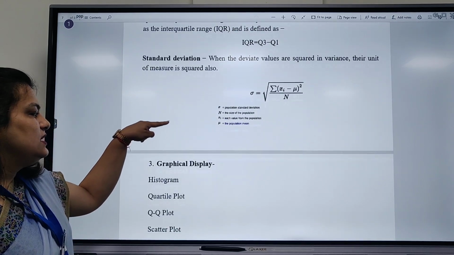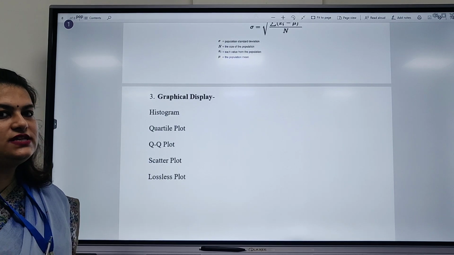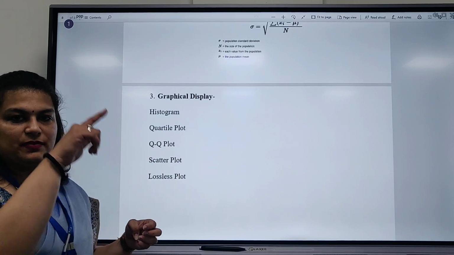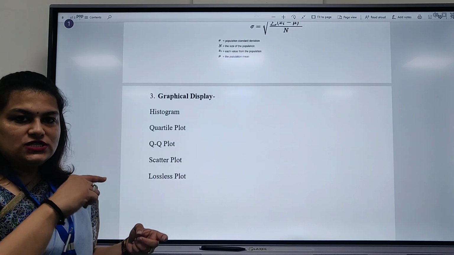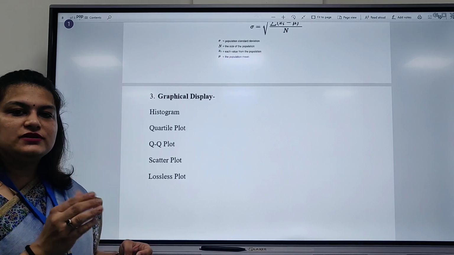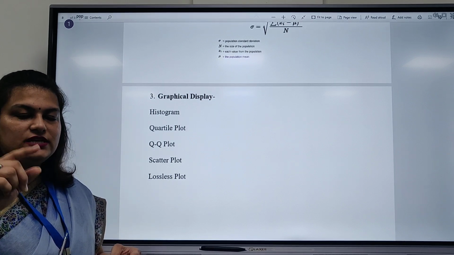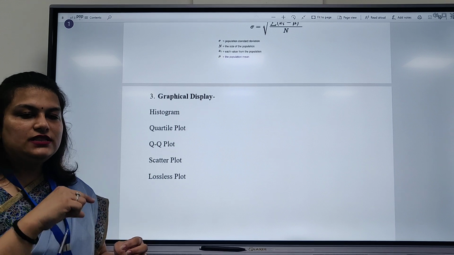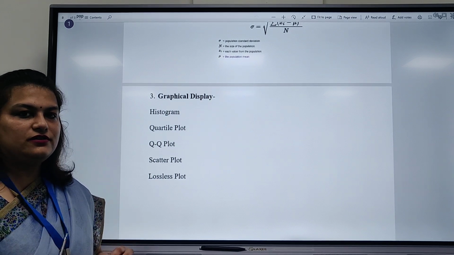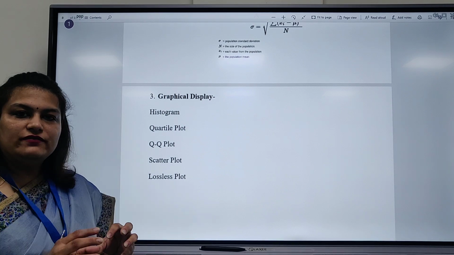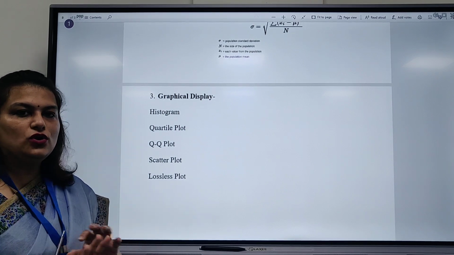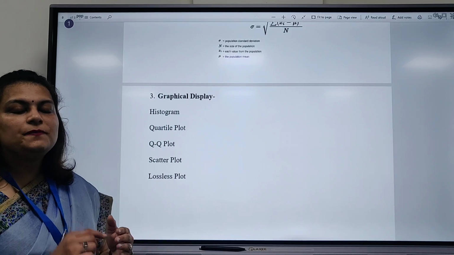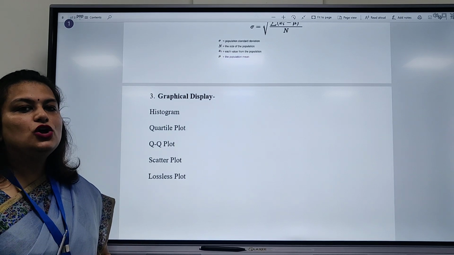And lastly, the graphical display. Everybody knows that if we want to give a graphical display of any data, we can use histograms. These are the parallel bars. Now the quartile plots, in which the 25%, 75% and interquartile are mentioned in the graph. Q-Q plot means if we are talking about two different data sets, different quartiles will be defined. Scatter plot, whatever the data is, we just plot it there. We do not give any diagrammatic decomposition. And loss plot, in this we are making a plot in which there will be no loss.